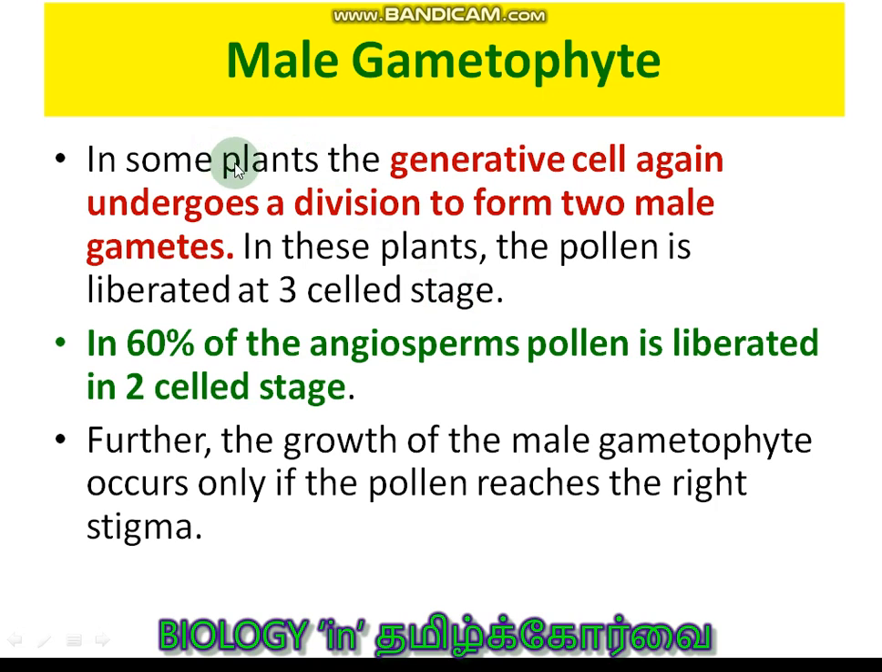In some plants only, the generative cell again undergoes a division. So the generative cell forms two male gametes. So totally now there are three cells. In some plants, at the three cell stage, the pollen grains are liberated from the anthers. But in 60% of angiosperms, pollen is liberated at the two cell stage. Further, the growth of the male gametophyte occurs only if the pollen reaches the right stigma.